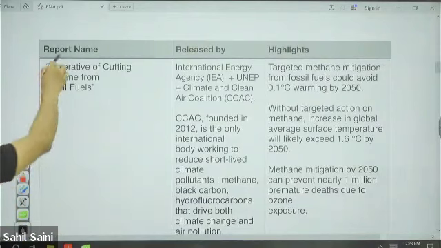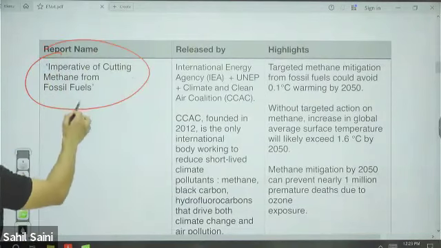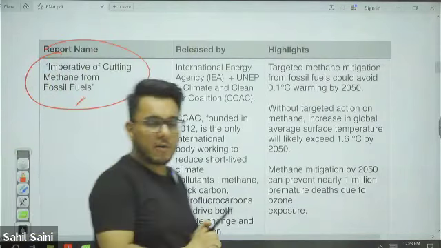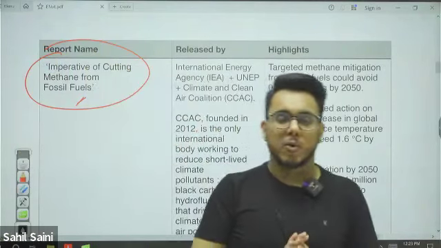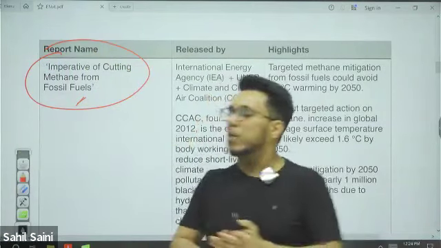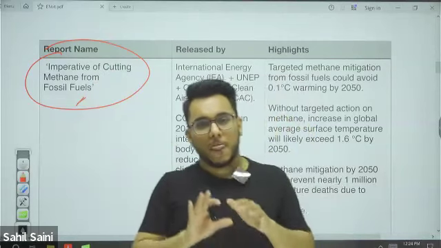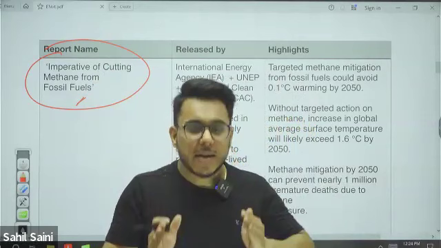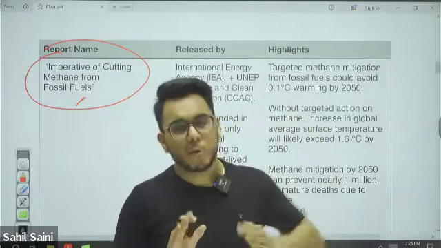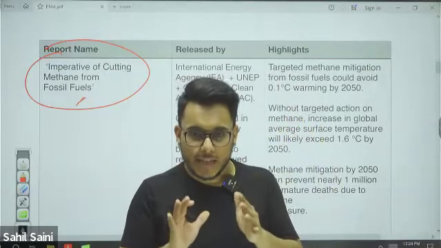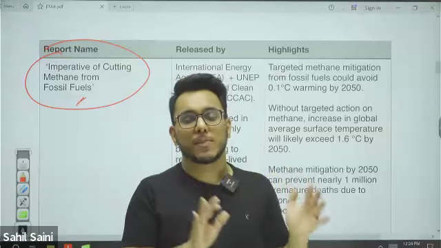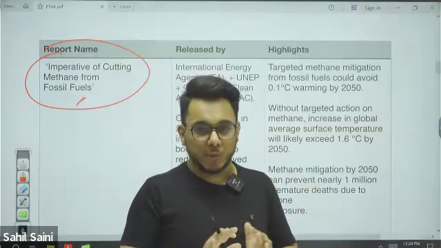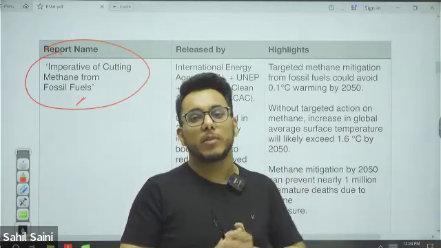Then next we have the Imperative of Cutting Methane from Fossil Fuel report. Now, this particular report talks about how we need to immediately focus on cutting down methane emissions. Methane has higher global warming potential when compared to CO2. So therefore, methane is to be cut down immediately.